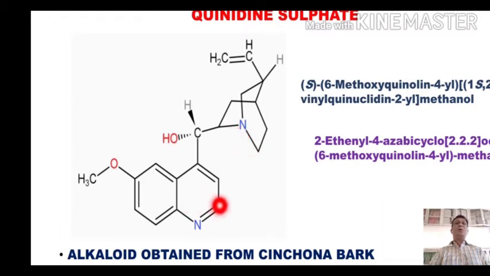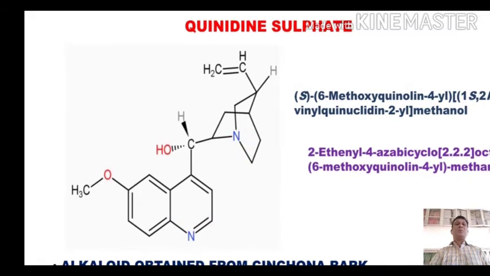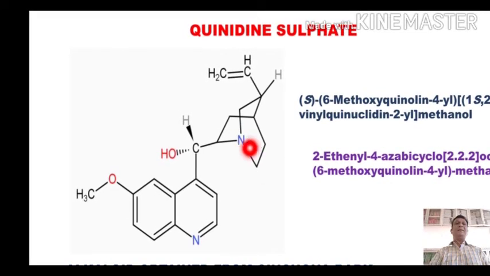As we all know, aliphatic amines are more basic than aromatic amines. So this nitrogen is found to be more basic than this nitrogen, and it is this nitrogen which participates in salt formation with sulfuric acid.